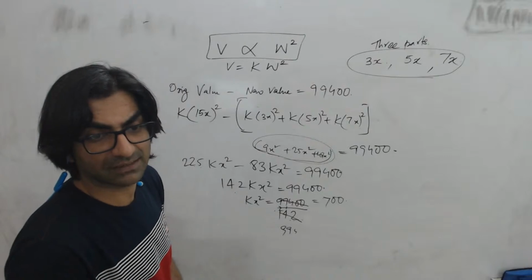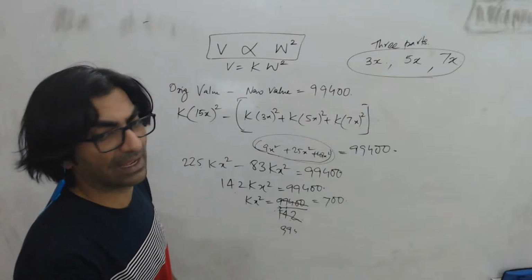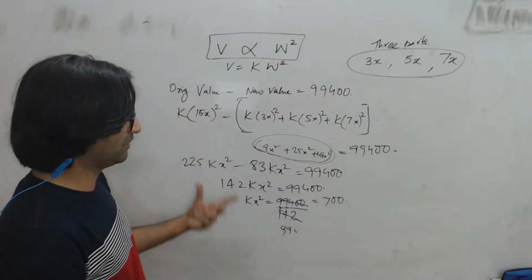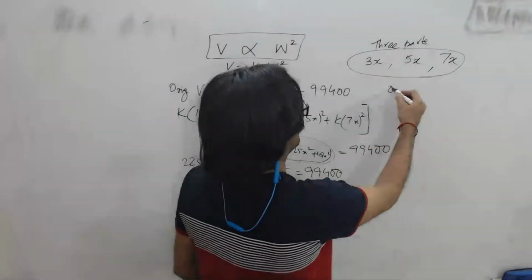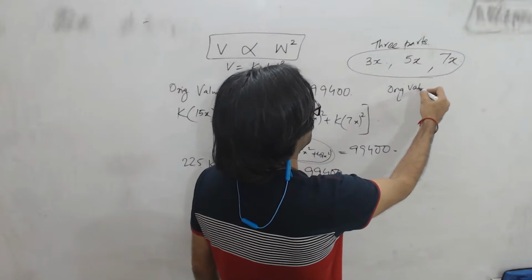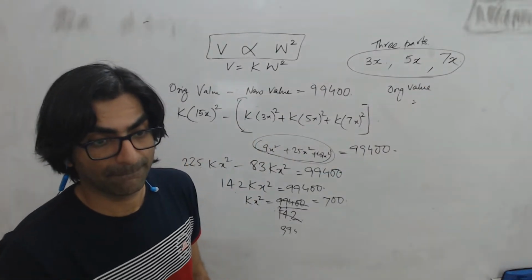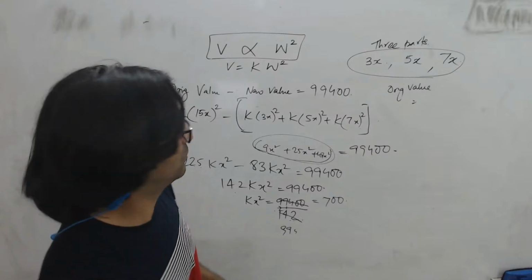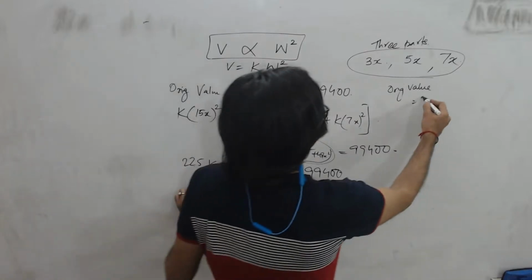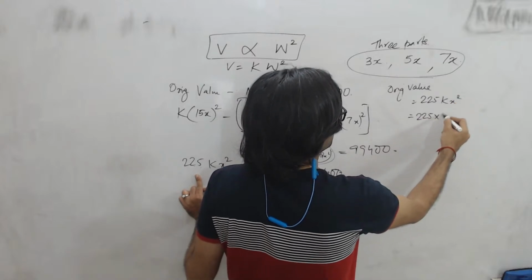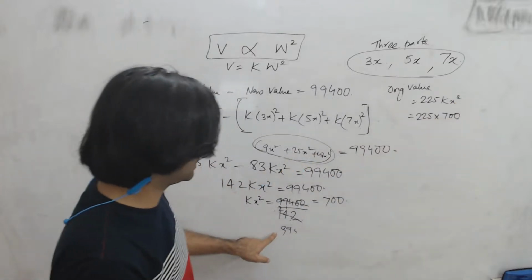And now what is the question asking me? Find the cost of the diamond, right? Which means find the original value of the diamond, which means 225 kx square. So original cost would be 225 kx square. So 225 into 700, because kx square is 700.